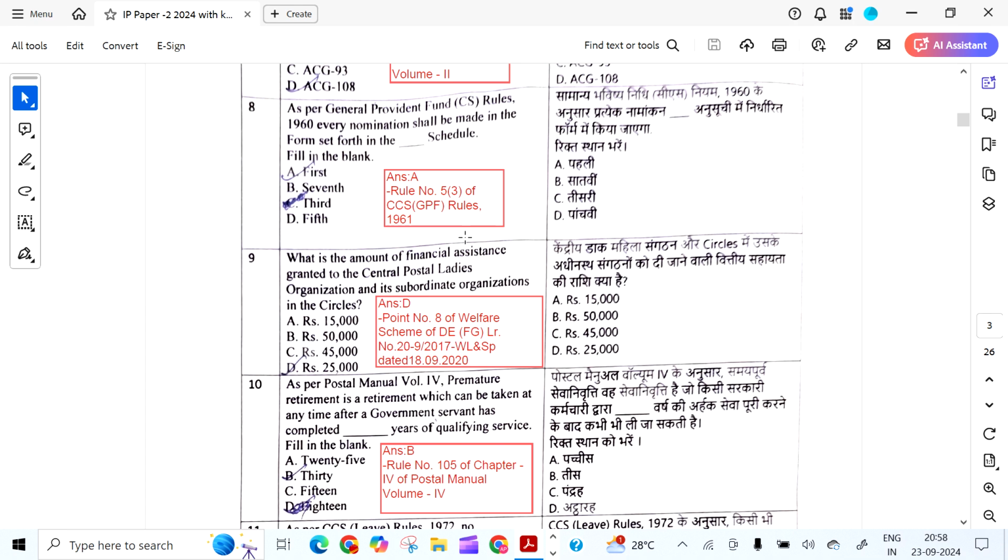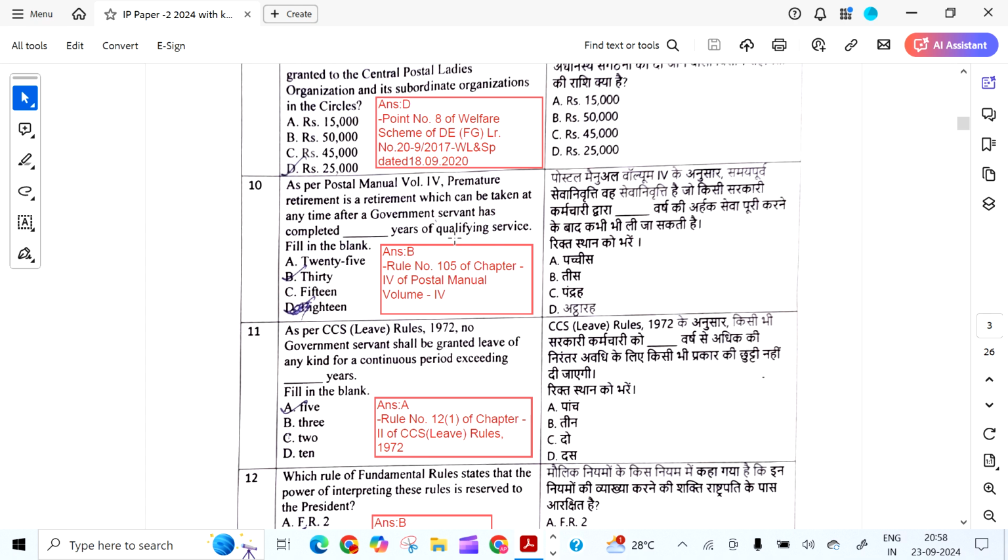As per the General Provident Fund CCS Rules 1960, every nomination shall be made in the form set forth in the dash schedule. It is the first schedule, Rule 5.3 of CCS GPF Rules 1961.